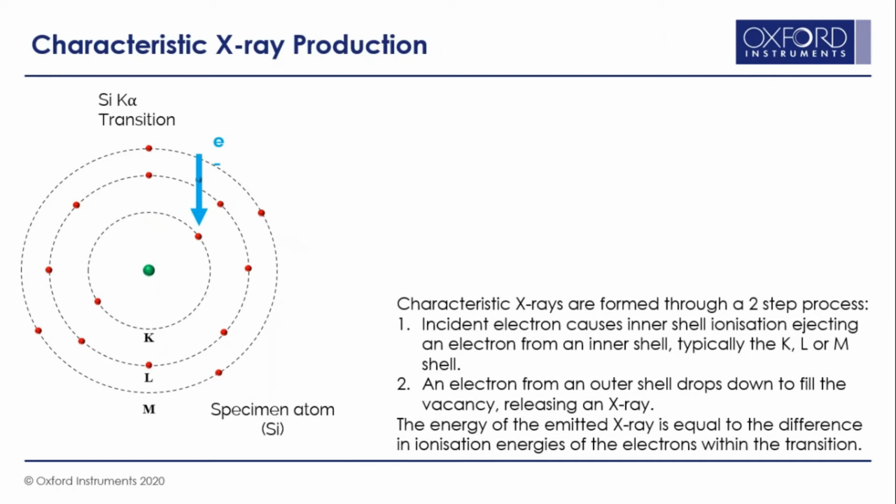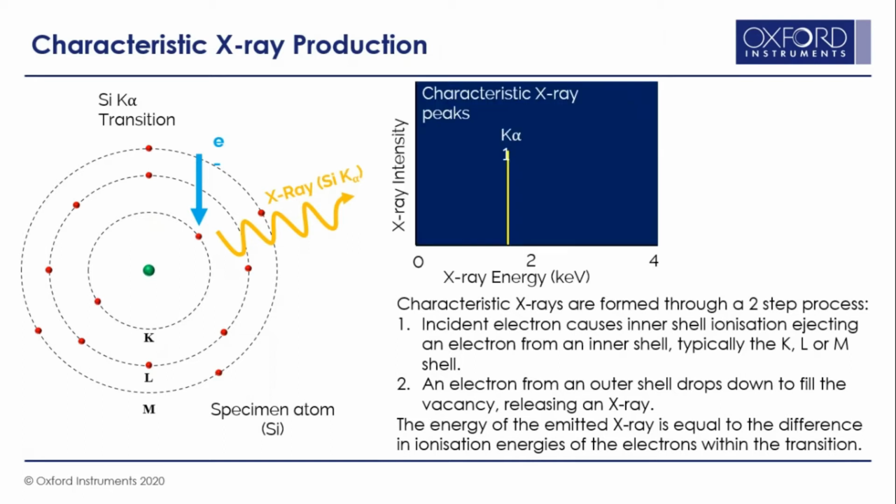When the electron beam comes and knocks off an electron from the K shell, the atom becomes unstable. Now the atom tries to stabilize, and an electron from the L shell jumps into the K shell. During this transition, some X-rays come out, and these are called silicon K alpha energy or silicon K alpha X-ray. Then you can see that you have a peak that corresponds to the silicon K alpha energy position.